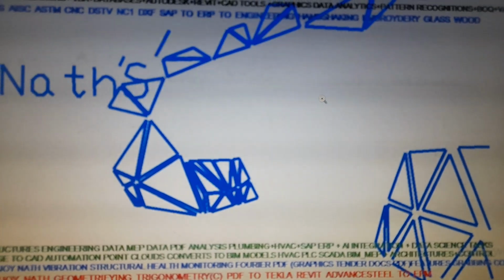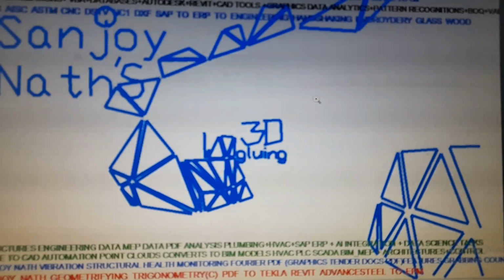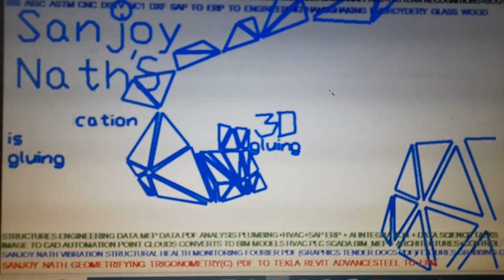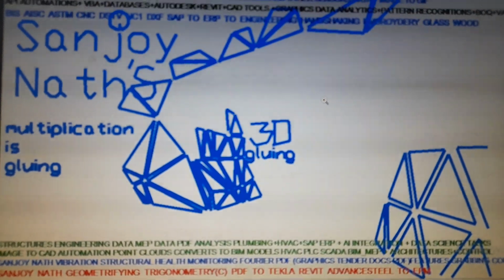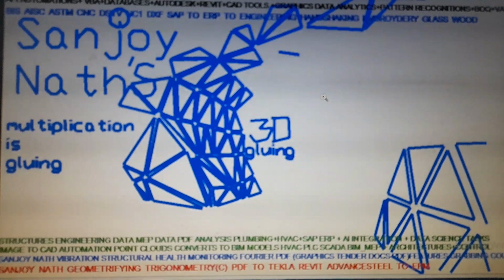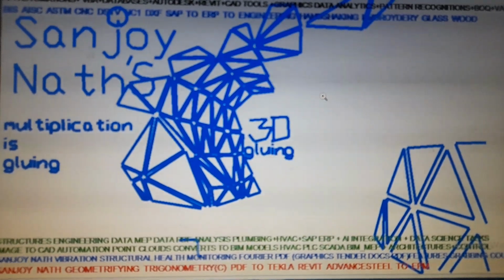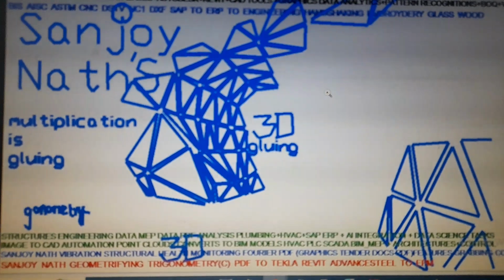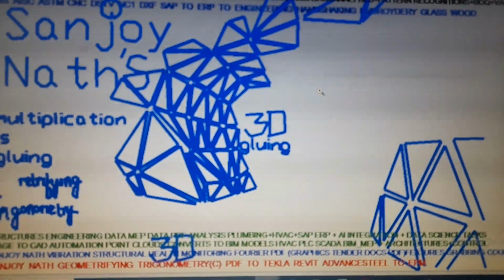So in geometrifying trigonometry, commutative law don't hold, but associative law holds. These are the GT simplexes, and GT simplexes has a very interesting meaning in 3D geometry, and we are trying to show the triangulation formulation with the multiplication of numbers. These are just the multiplication of numbers interpreted with the geometrifying trigonometry as the space frames.